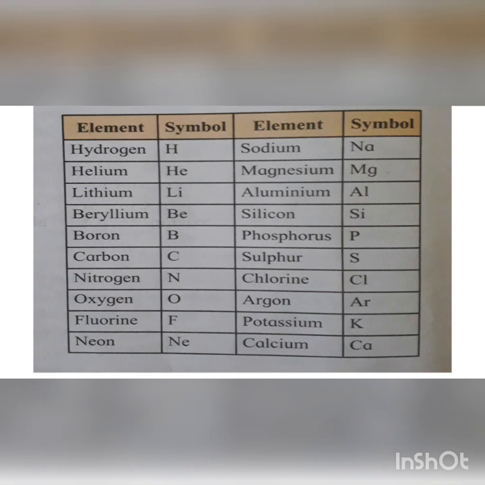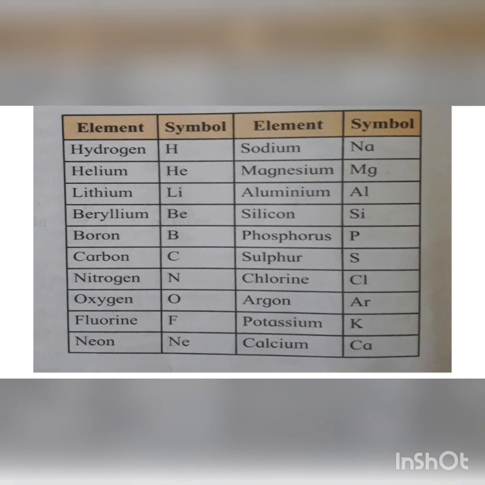Carbon is C. Nitrogen, N. Oxygen, O. Now fluorine is F. Neon is Ne. Sodium, Na. Now sodium does not have the symbol S, but it has Na. Now how Na? Because it has another Latin name, and that's why it has Na.